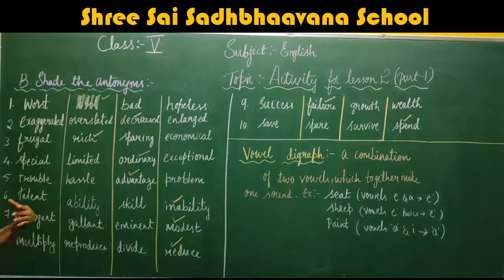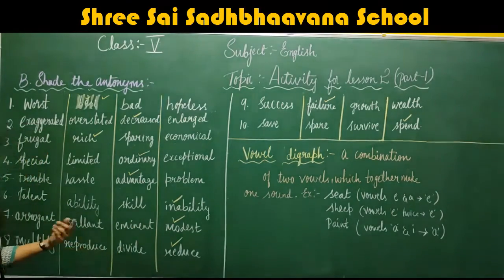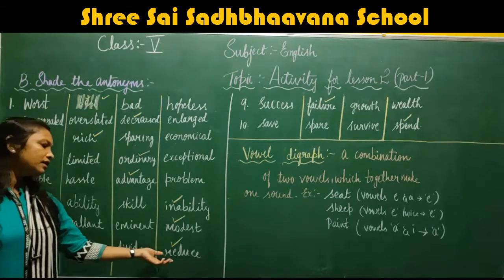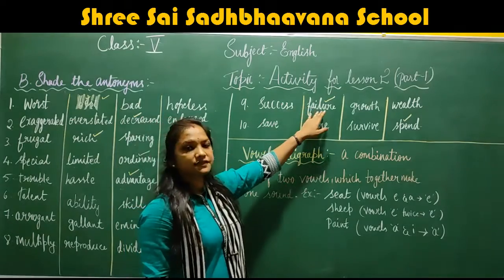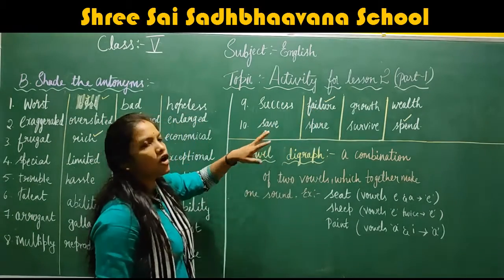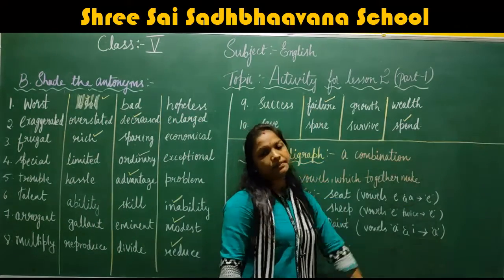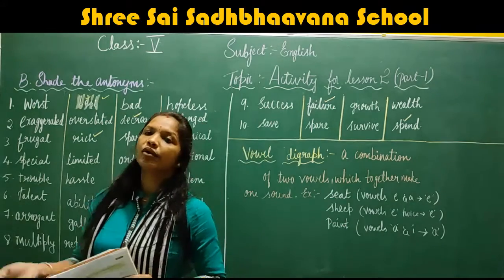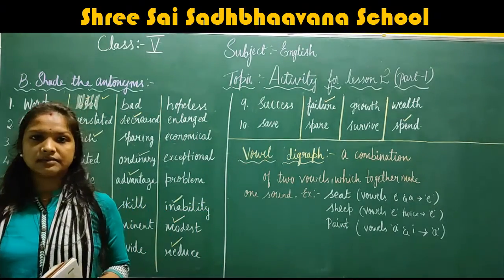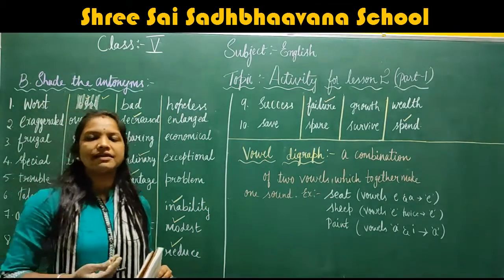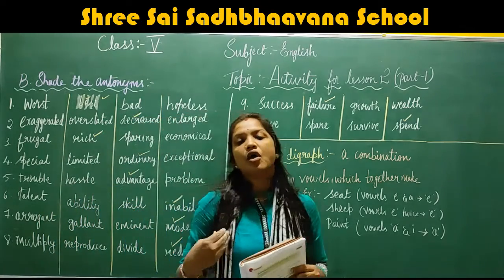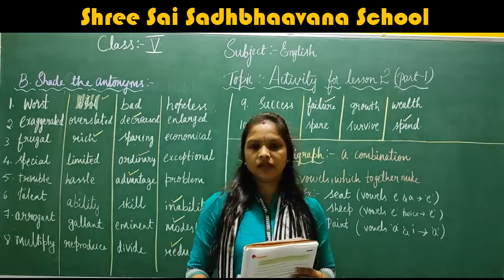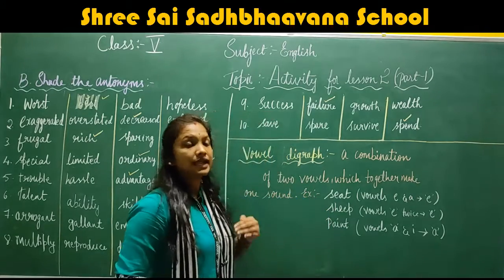Now, multiply means becoming twice, and here the opposite is reduce. Now, success, opposite is failure. Then save, opposite is spend. Children, I hope you have understood both synonyms and antonyms. Synonyms are the words having the same meaning, whereas antonyms are the words having opposite meaning. Okay, next we'll move on to the next part.